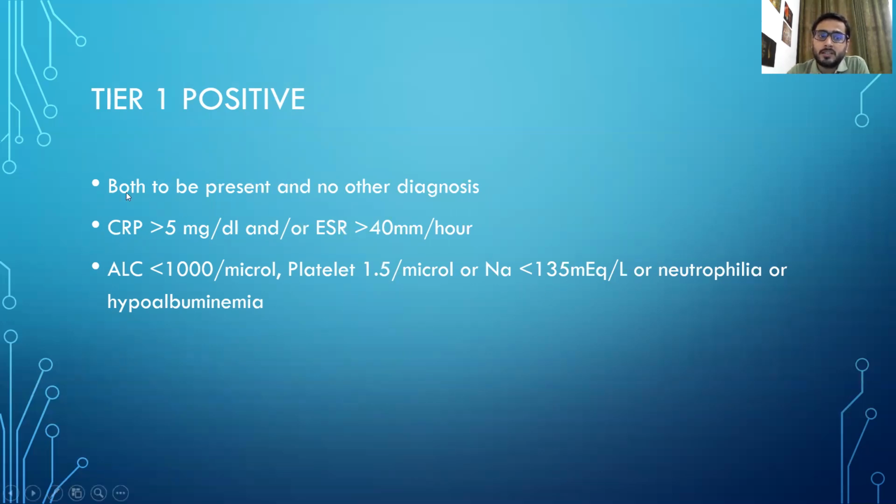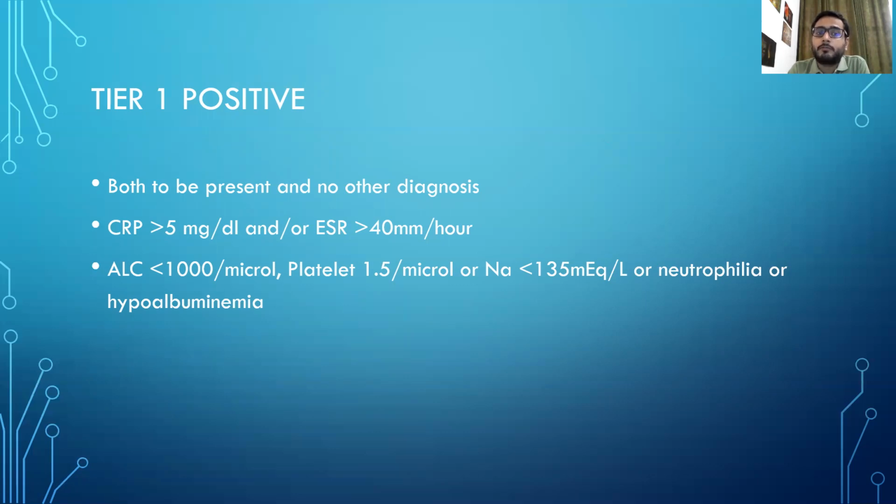Now what is this? Both is 0.1 and this is 0.2. Both should be present. That is CRP is more than 5 milligram per dL, or ESR is more than 40 mm per hour. So either of the two or both. CRP and ESR, either one should be positive, along with ALC.